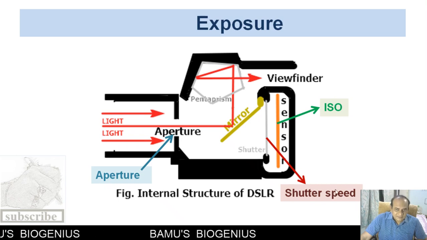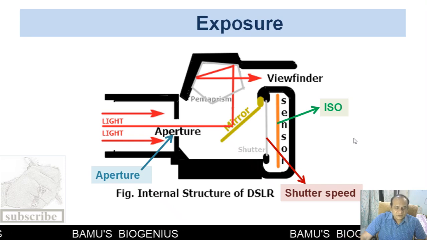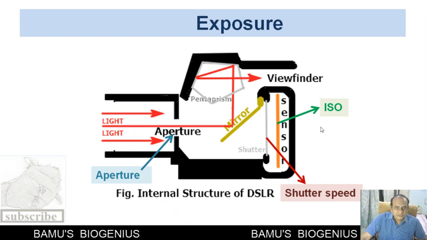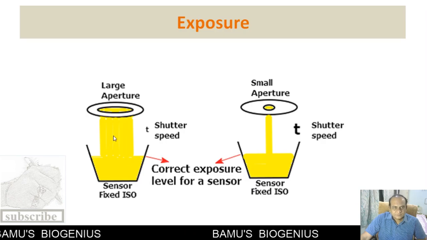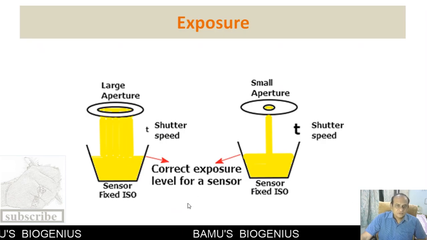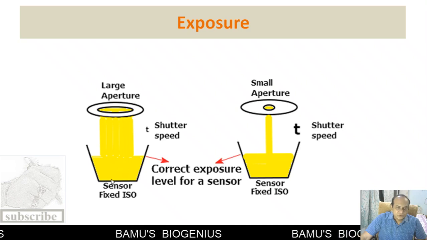So all these three things, ISO, shutter speed and aperture, give a kind of exposure to this sensor. Optimum exposure is necessary for a good quality photograph. You can see here, this is how ISO, shutter speed and aperture control the exposure of that particular sensor.